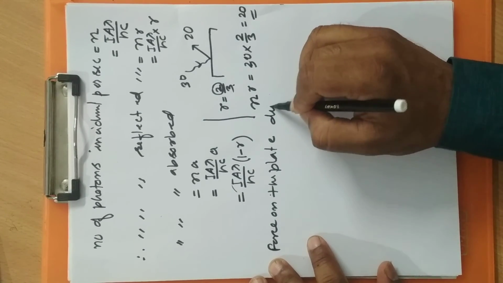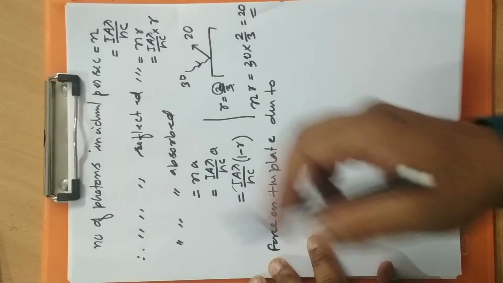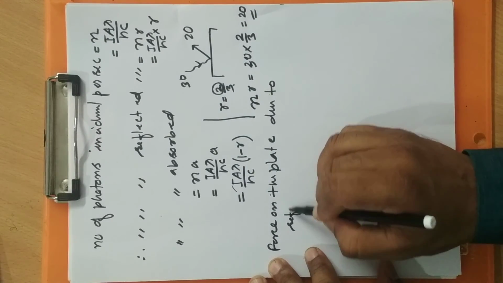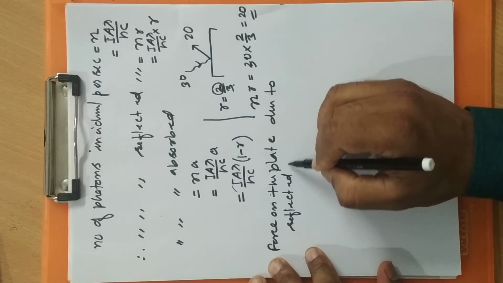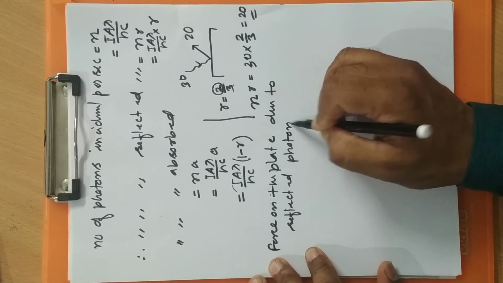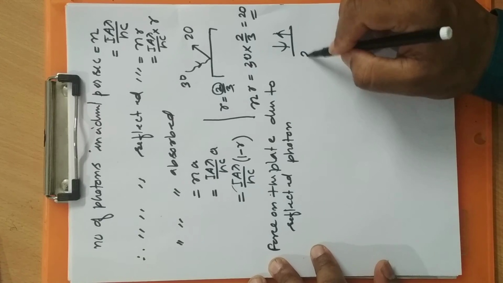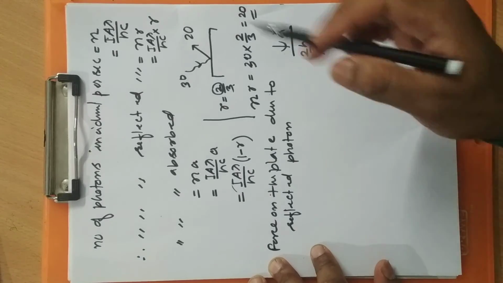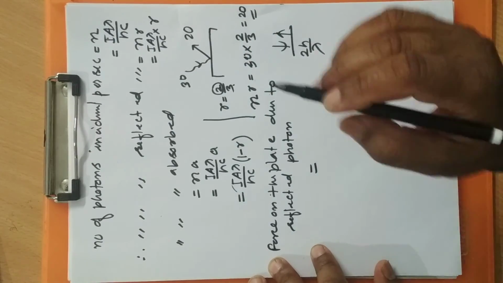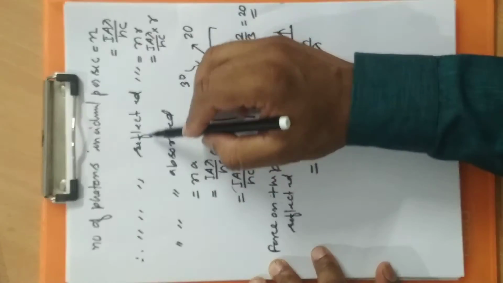due to reflected photons. We understand that the change in momentum of one reflected photon is twice h by lambda. And in this situation, how many photons are getting reflected?